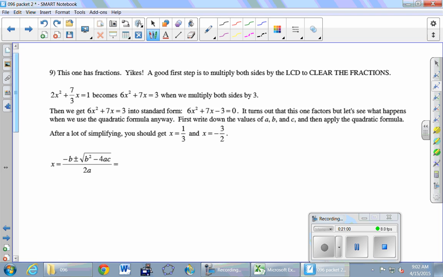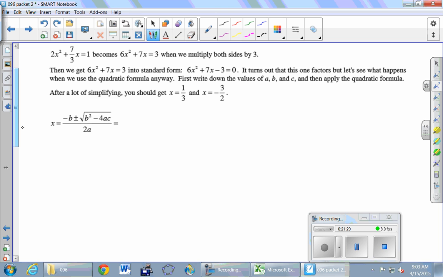Don't like it because fractions. And you guys have been discriminating against fractions for years now. It's time to get over yourselves. Or we can just get rid of the fractions. So how about we just get rid of the fractions? What we're going to do is multiply both sides of that equation by the magical number that will get rid of the fractions, 3. If we multiply that fraction by 3, then the 3 just cancels, yeah? So let's multiply everything by 3, and we'll get rid of our fractions.